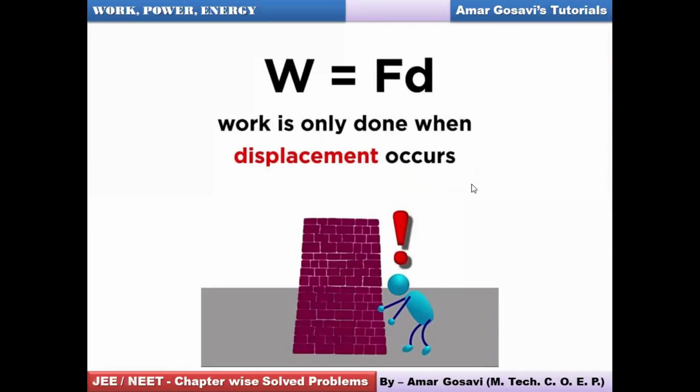Let's talk about some critical cases. So work is done, remember, only when the displacement occurs. What it means? You are applying force to a wall, but the wall doesn't move. It doesn't get displaced. So in this formula, you can see the displacement is zero. So any force you apply, 1000 Newton, but multiplied by zero, it will be zero. In that case, work done will be zero. So that's why the statement comes into picture. Work is only done when the displacement occurs. Please make a note of it.